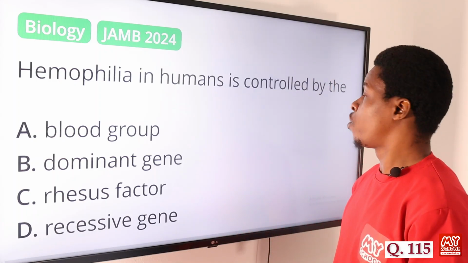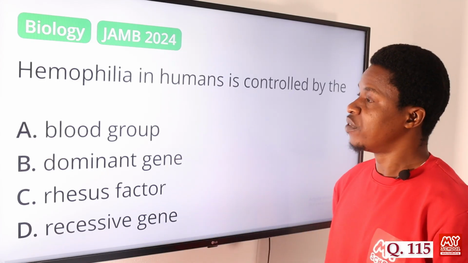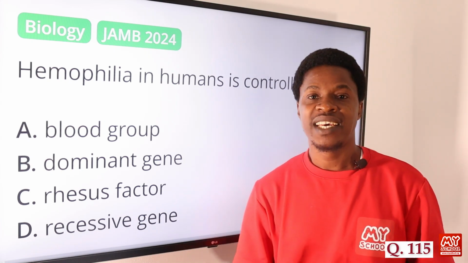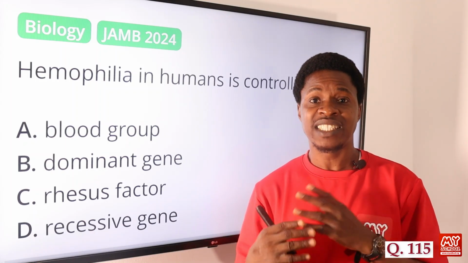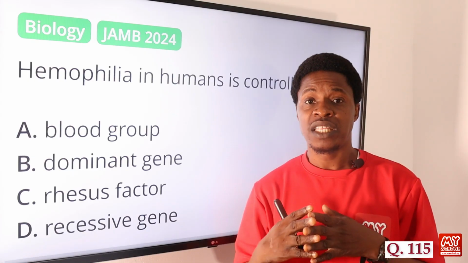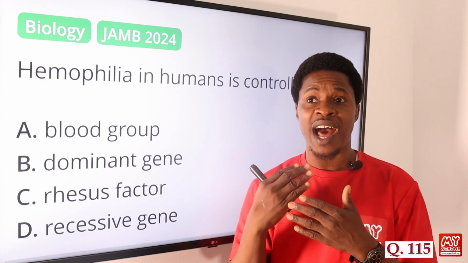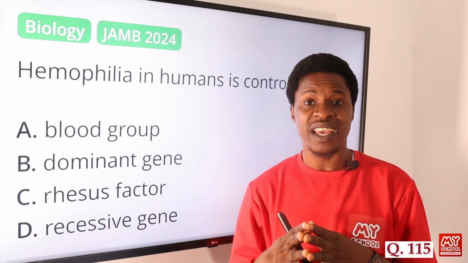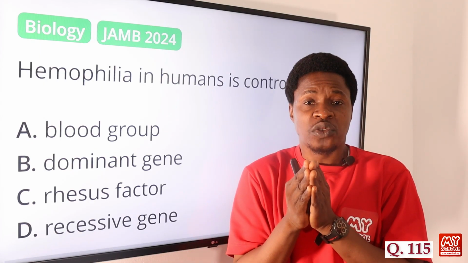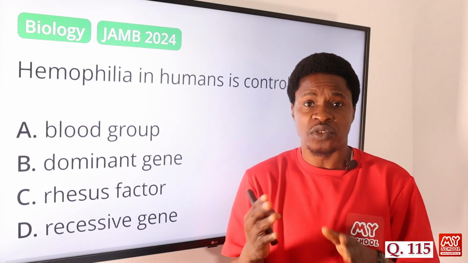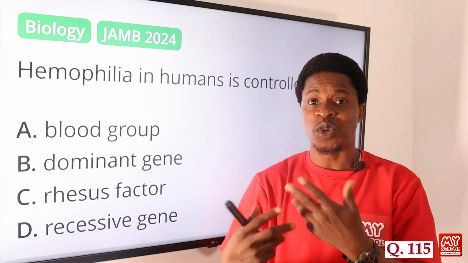Question 115: hemophilia in humans is controlled by what? Is it the blood group, the dominant gene, rhesus factor, or the recessive gene? Hemophilia is a kind of genetic blood disorder that takes place in humans. The person suffering from hemophilia will not be able to have blood clotting. The blood will not clot, so bleeding will not stop, or will only slow down and begin to stop at a point. People who have hemophilia are born with it.